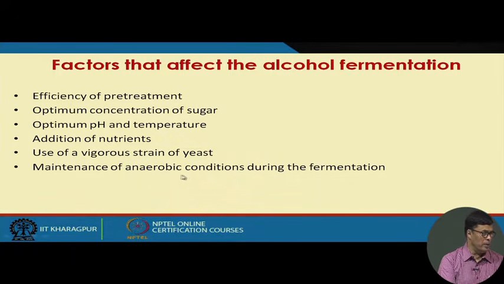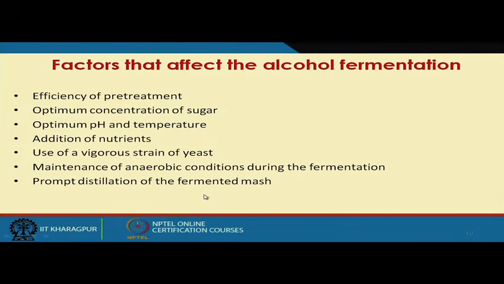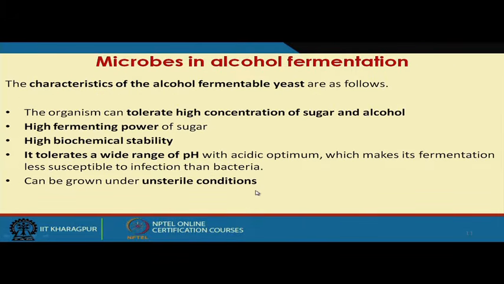So, automatically, under the anaerobic condition, only a few organisms can grow. And I mentioned that cane molasses is found suitable for the alcohol fermentation process. I shall explain why molasses is suitable for the alcohol fermentation process in my next slides. Then prompt distillation of the fermented mass is also very much required.